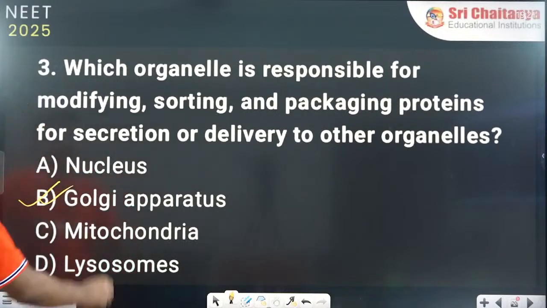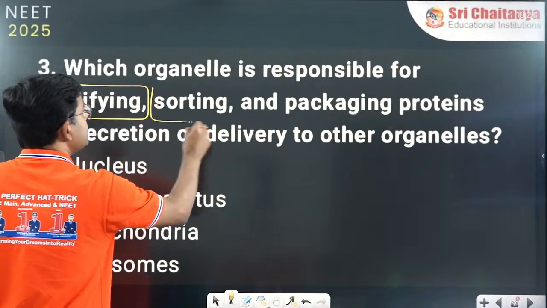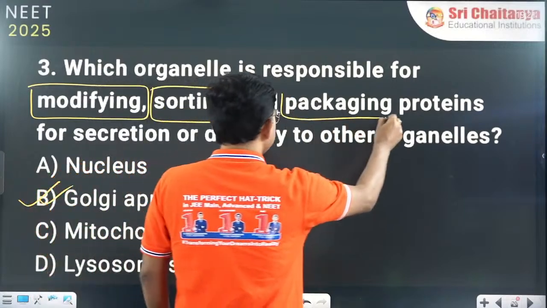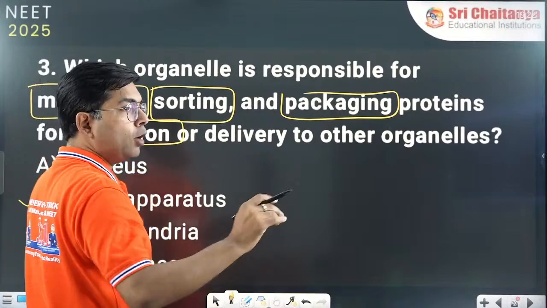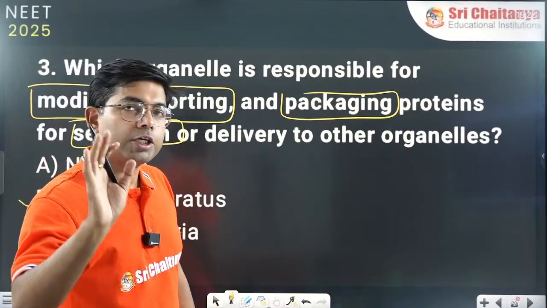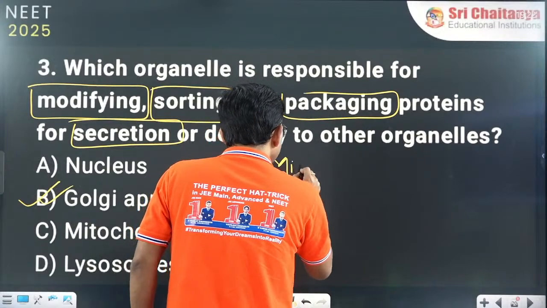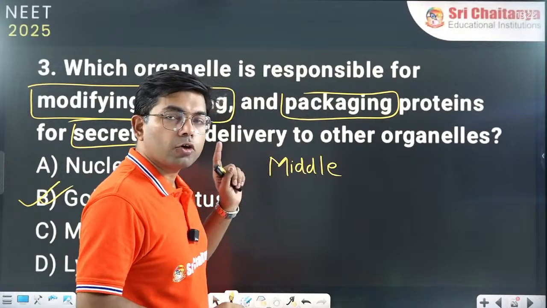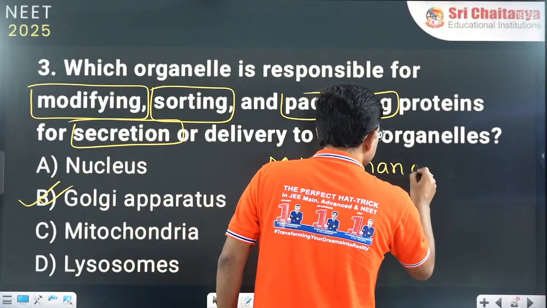So we have seen that the function is modification, sorting or packaging, and also secretion. Because of its function, the Golgi body is also called the middleman of the cell. You can note it down.